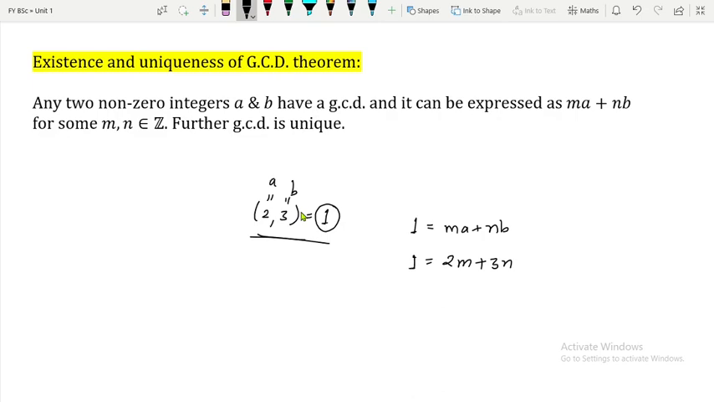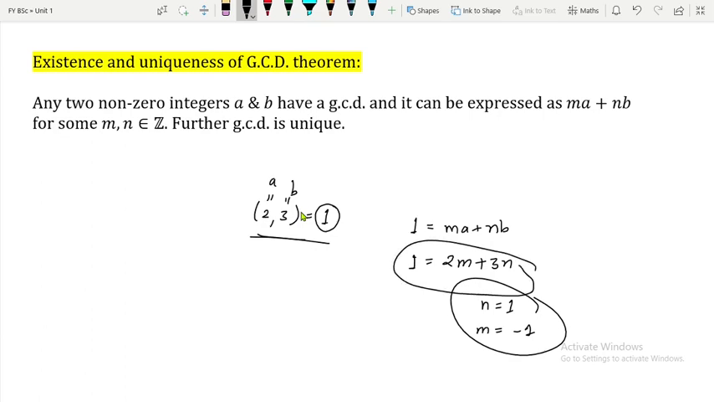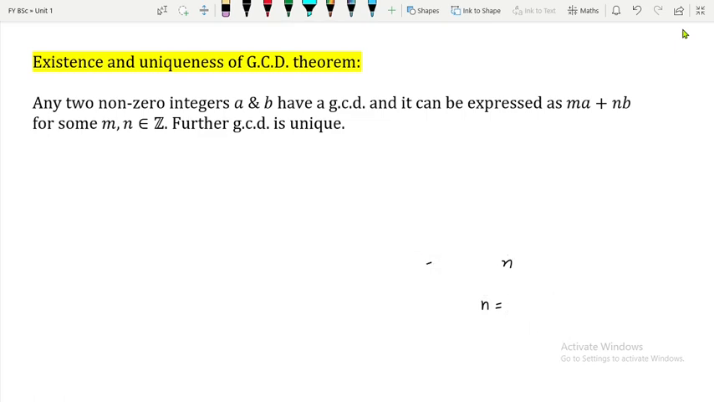So can you guess some values of m and n so that I will get 1 is equal to 2m plus 3n? So naturally, if I take n is equal to 1 and m is equal to minus 1, you can see that the right hand side will be 1, isn't it? This equation will be satisfied for these values of m and n. That is nothing but the meaning. Further, whatever GCD you are getting, in this case I am getting 1 as the GCD of 2 and 3, so it is unique. So GCD of 2 and 3 is always going to be 1, it cannot be other than 1.